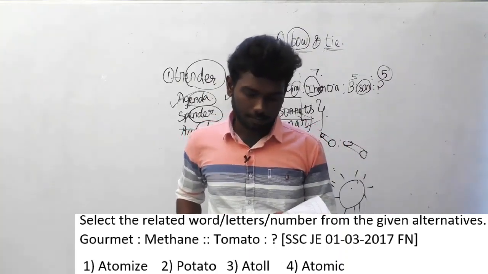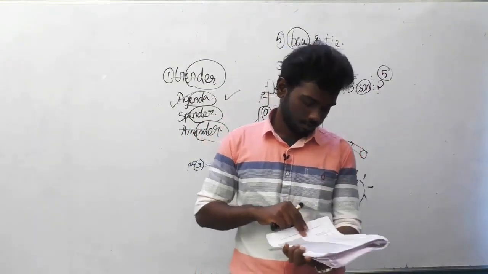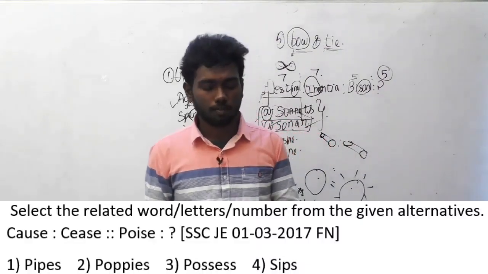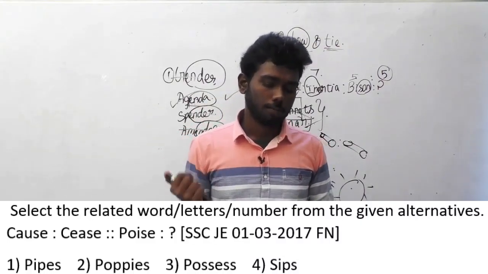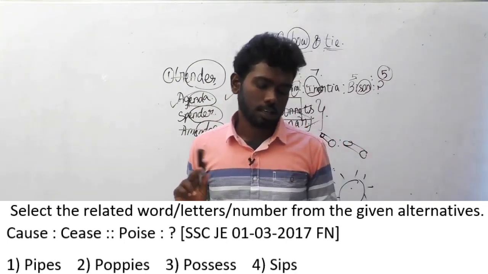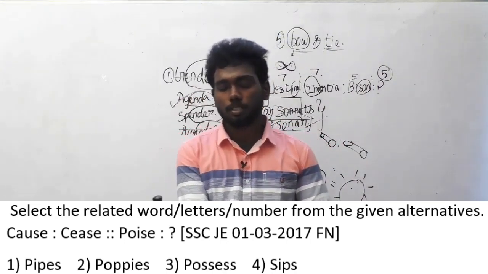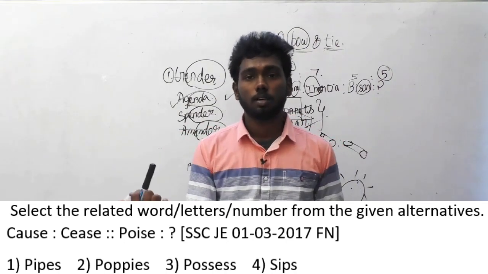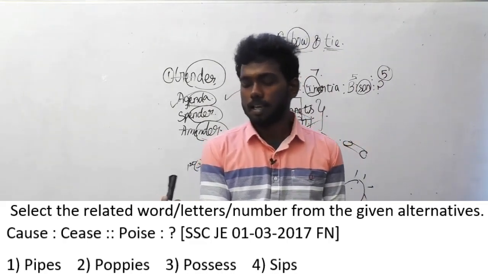Question number 98. This question was asked in SSC JE 1 March 17 forenoon session. Select the related word or letters or number from the given alternatives is the question. Cause is to cease, implies poise is to what is the question, and the options are pipes, poppies, possess, and the 4th one sips. The answer option is A.